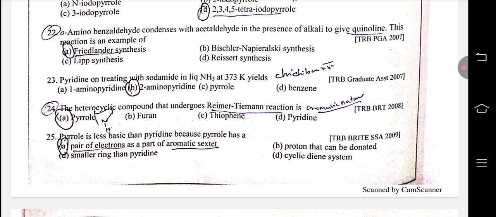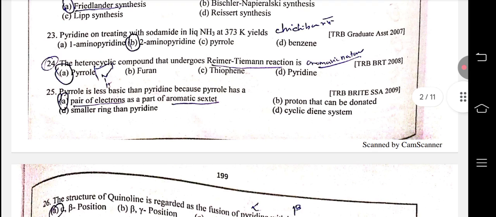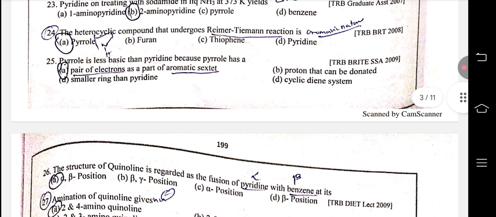Pyridine on treating with sodamide in liquid ammonia at 373 Kelvin forms 2-aminopyridine. Repeated question, Chichibabin reaction. The heterocyclic compound that undergoes the Reimer-Tiemann reaction: pyrrole only, because of its aromatic nature. Pyrrole is less basic than pyridine because the lone pair of electrons on nitrogen is part of the aromatic sextet.